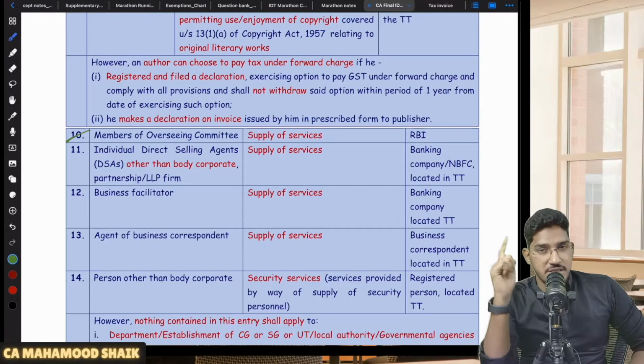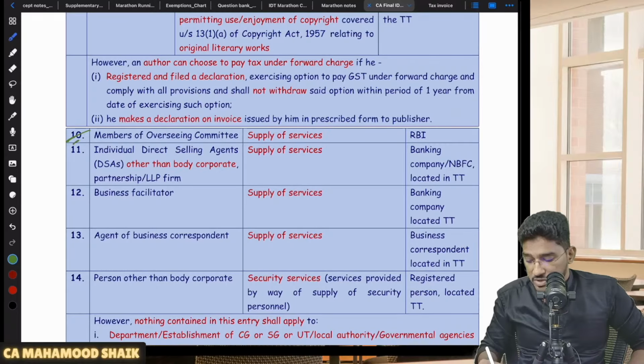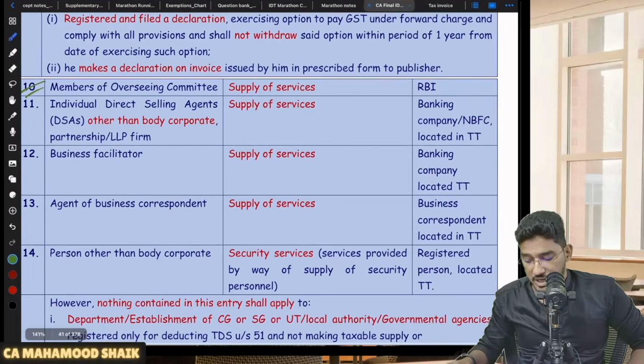That means who will pay the GST? RBI, being the recipient of the services, is liable to pay the amount of GST to the government. So members of the overseeing committee are supplying services to the RBI.